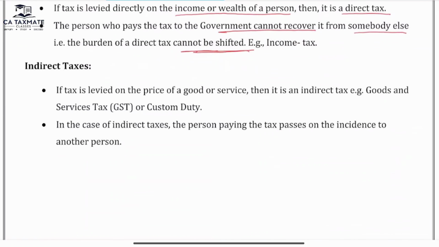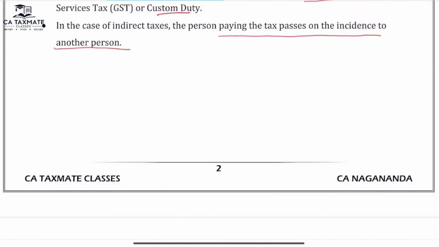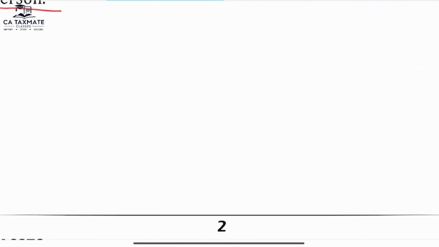What are indirect taxes? If taxes are levied on the price of the goods or services, then it is indirect taxes. Goods and service tax and custom duty are examples of indirect taxes. In case of indirect taxes, the person paying the tax passes on the incidence to another person. We will understand with an example.